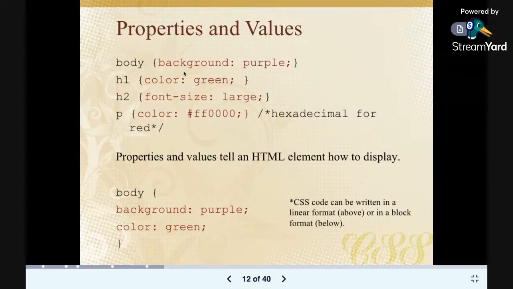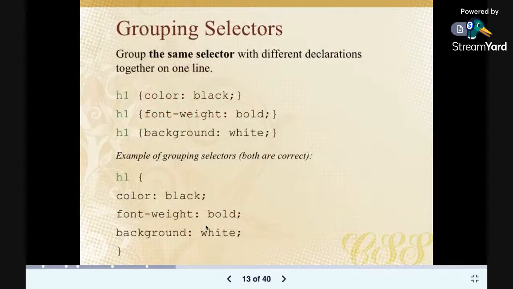Do you understand? So I've just explained to you how you structure your CSS, or how CSS is being applied to the HTML tag. Is that clear? And you can actually apply more than one CSS style to a particular selector. In this case, you can see background purple and color green is being applied to the body tag. That means the body itself will have a background of purple, and the color of all the text on that body will be green, right? So let's move on to some more examples.